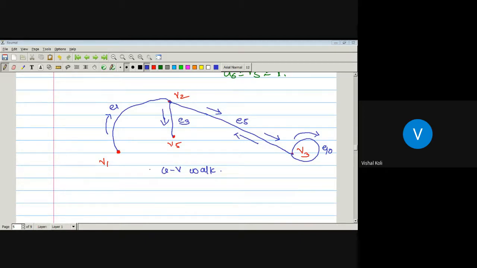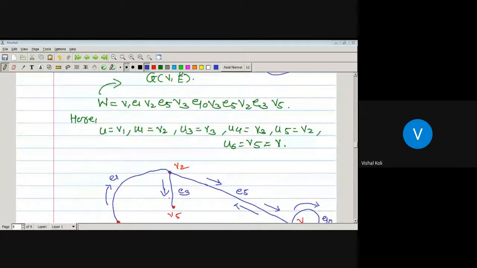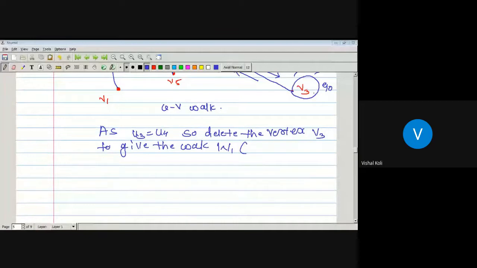So as here U3 is V3, U4 is again V3. Okay, so delete the vertex V3 to give the walk, that is W1. And whenever we remove the vertex V3, then we also have to remove the edge E10.